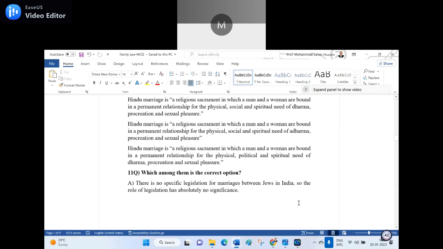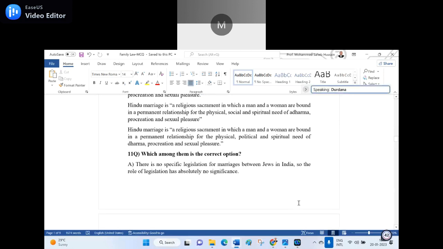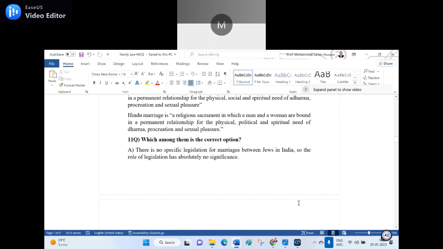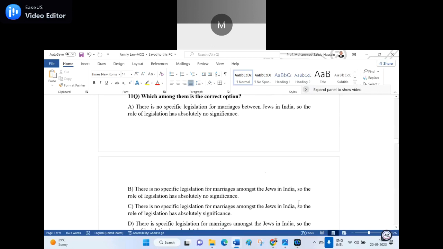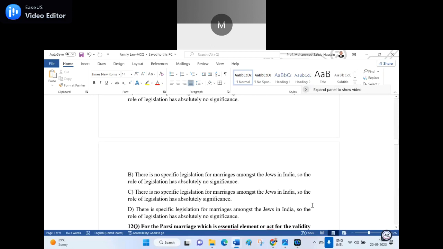So, 11th question. Which among them is the correct option? A. There is no specific legislation for marriage between the Jews in India. So the role of legislation has absolutely no significance. B. There is no specific legislation for marriages amongst the Jews in India. So the role of the legislation has absolutely no significance. C. There is no specific legislation for marriage among the Jews in India. So the role of legislation has absolutely significance. D. There is a specific legislation of marriages among the Jews in India. So the role of legislation has absolutely no significance.